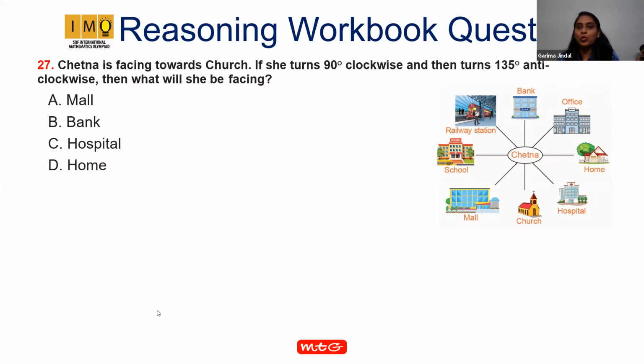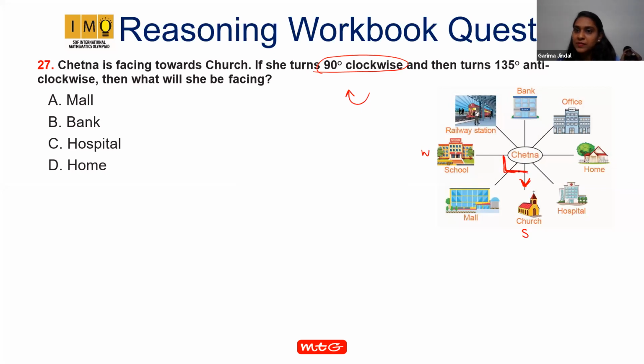Okay, let's see how. Chetna is facing towards church. Towards church, that means in this direction. Right? Now she turns 90-degree clockwise. Now 90-degree clockwise means right turn. Clockwise means like this. 90-degree means this is south and this is west. So angle between south and west is 90-degree.